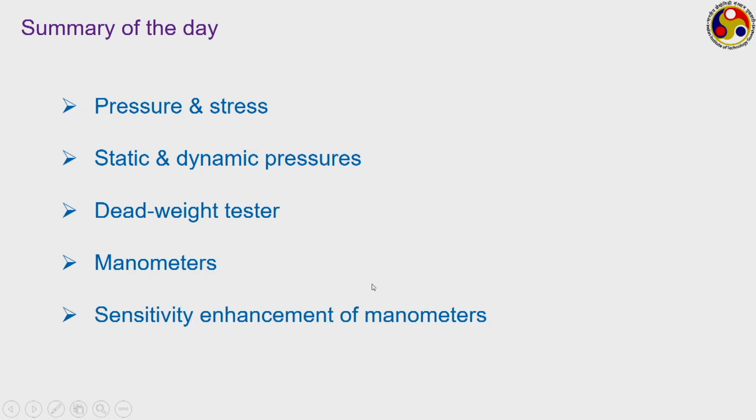And then we discussed about the sensitivity enhancement of manometers, two different mechanisms. One that is inclined tube manometer, which is generally more relevant to well types, and other is the micro manometer, which is more relevant to the U tube ones.